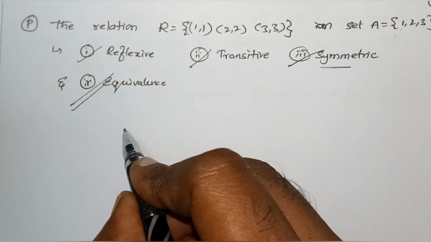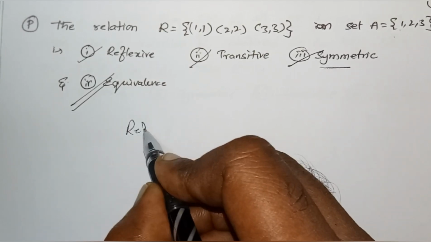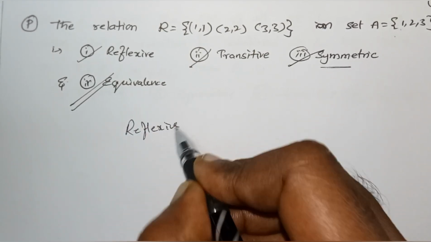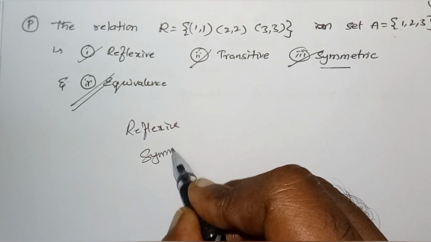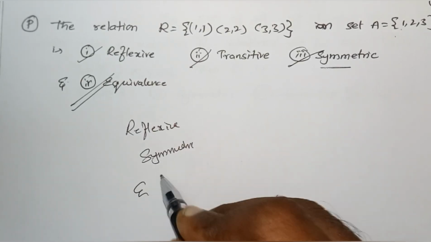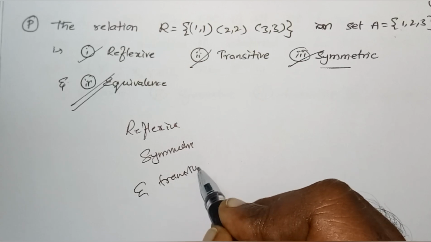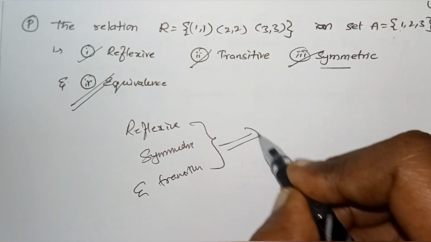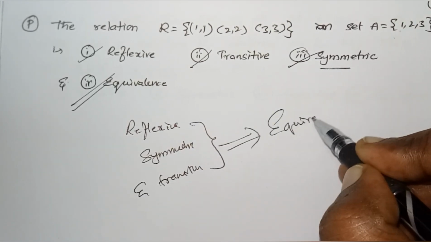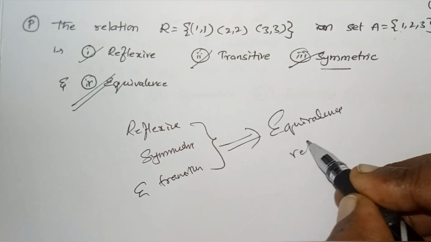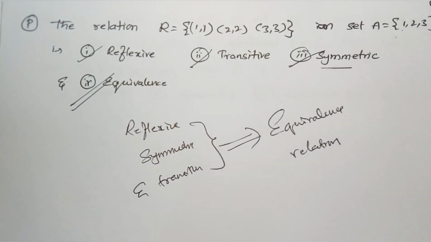So, reflexive, symmetric and transitive, all three conditions get satisfied. It is called an equivalence relation. Is it clear? Right. Second problem.